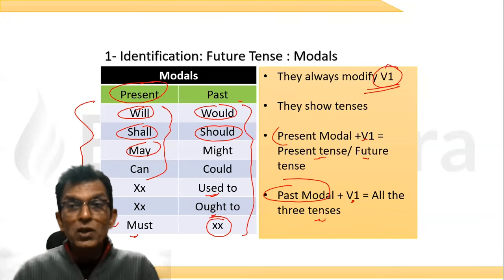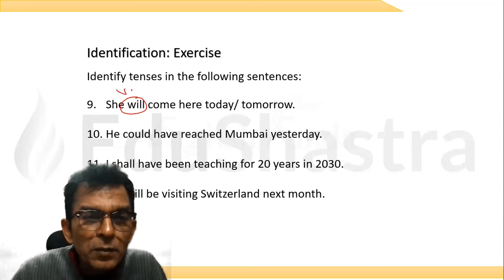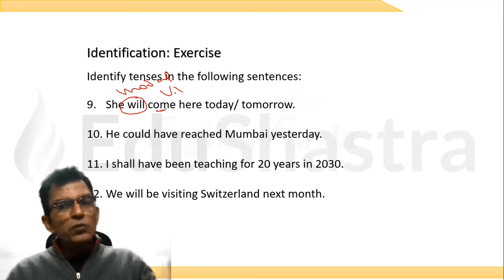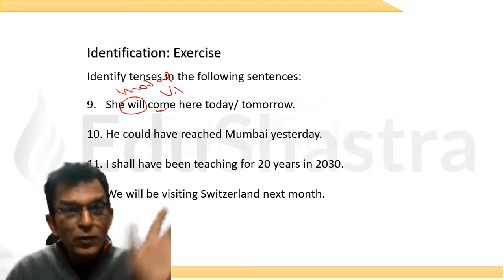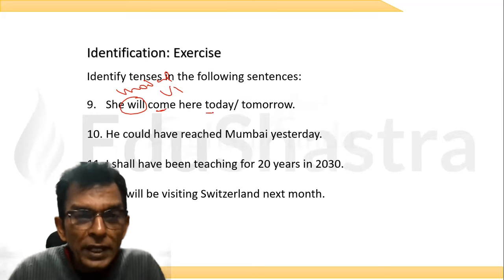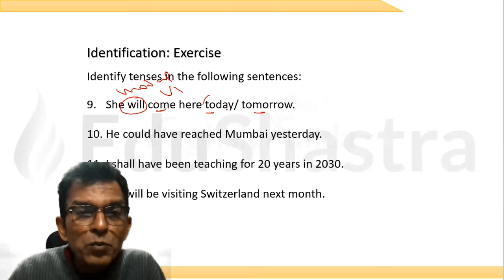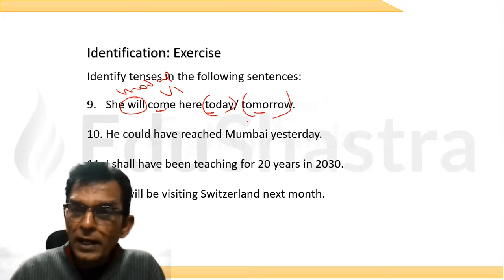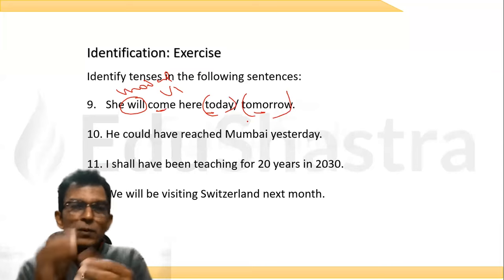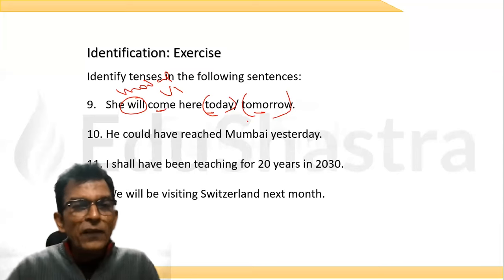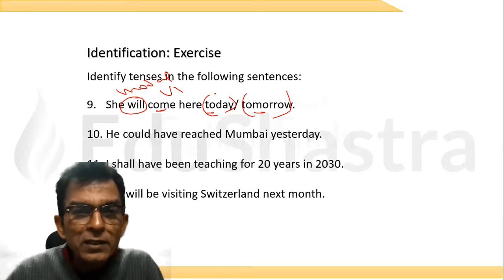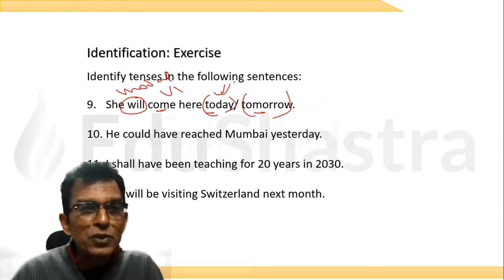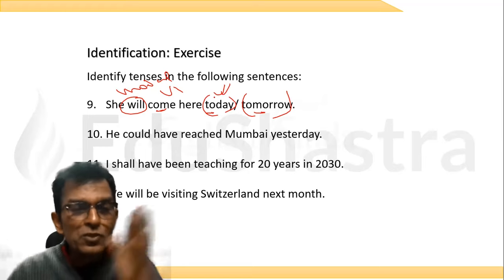Now look at this. She will come here. See, this is the modal, present modal, and I've written V1. If there is a modal, we are going to follow it up with V1. Now, she will come here today, tomorrow. I can write both the adverbs. Adverbs only add more information. If I say she will come here today, then it is simple present tense, sorry.